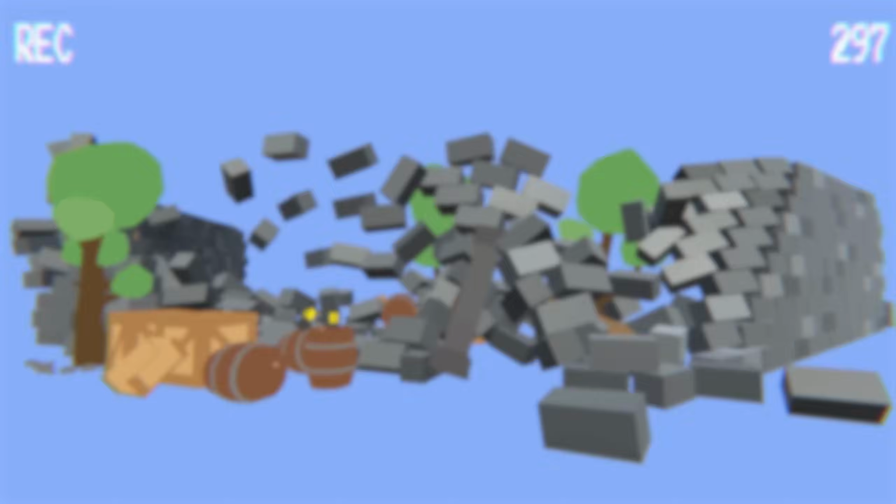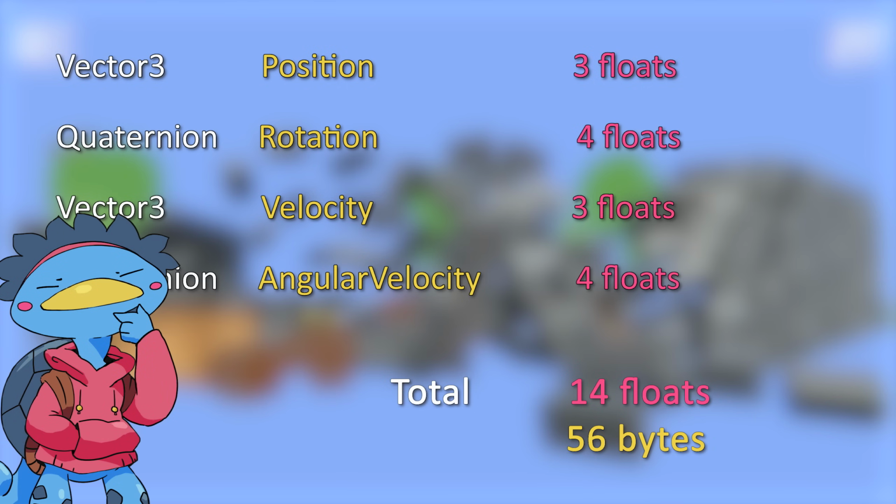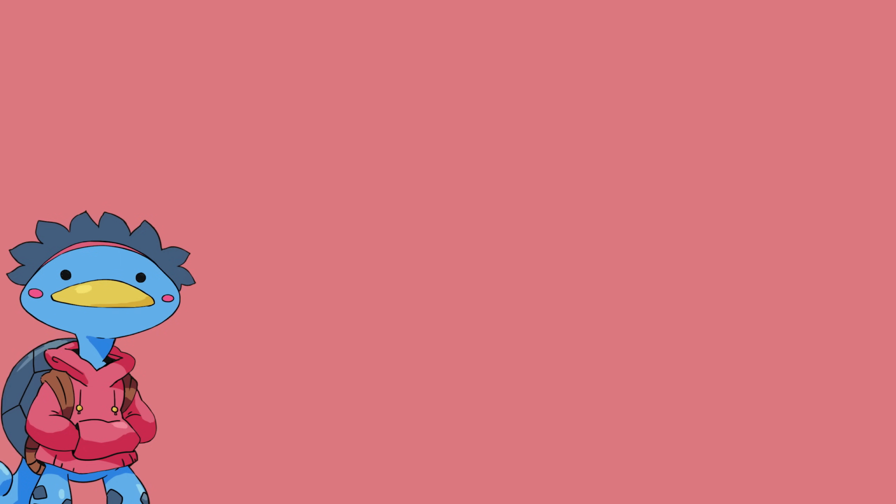Each dynamic object saves a position, rotation, velocity, and angular velocity. Supposing a vector 3 is worth 3 floats, which it is, and a quaternion is worth 4 floats, you then have 14 floats per object per frame. The size of a float in memory is 4 bytes. That's 56 bytes per object per frame, and that's not even counting whatever room is consumed by the components we store these in. At this rate, we're going towards an out-of-memory exception fast.